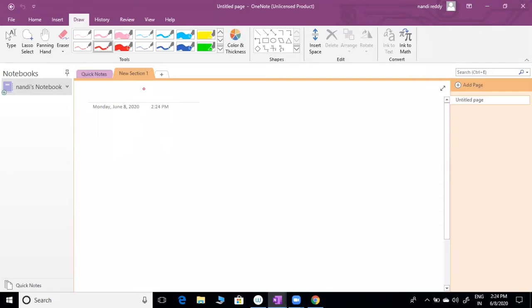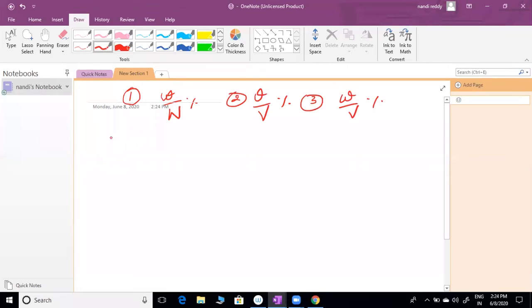So, concentration methods are given. First one, weight by weight percent. Second one, V by V percent. Third one, W by V percent. Fourth one, strength of solution. And fifth one, molarity. These are what we are giving.